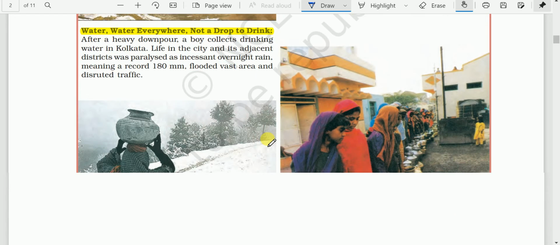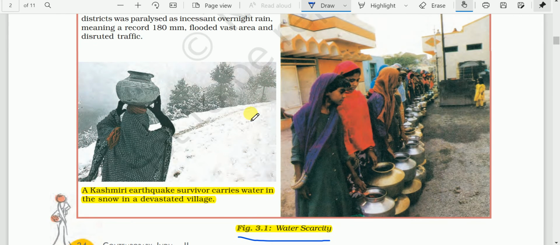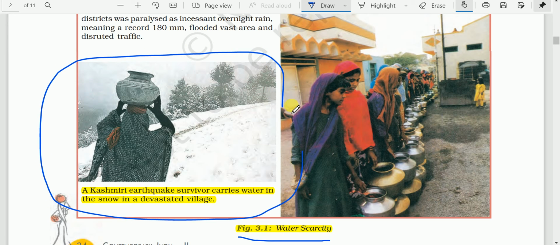And here this figure number 3.1 shows water scarcity in different places in India. See here. So this photograph shows a scene of water scarcity.